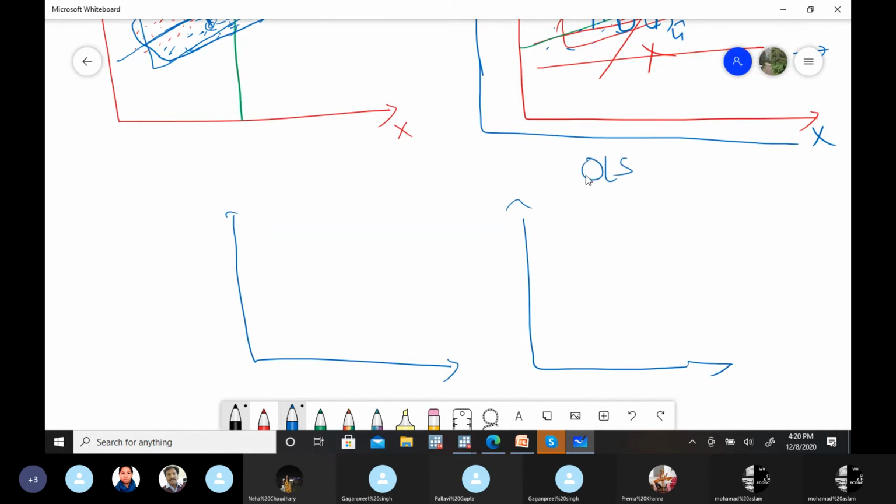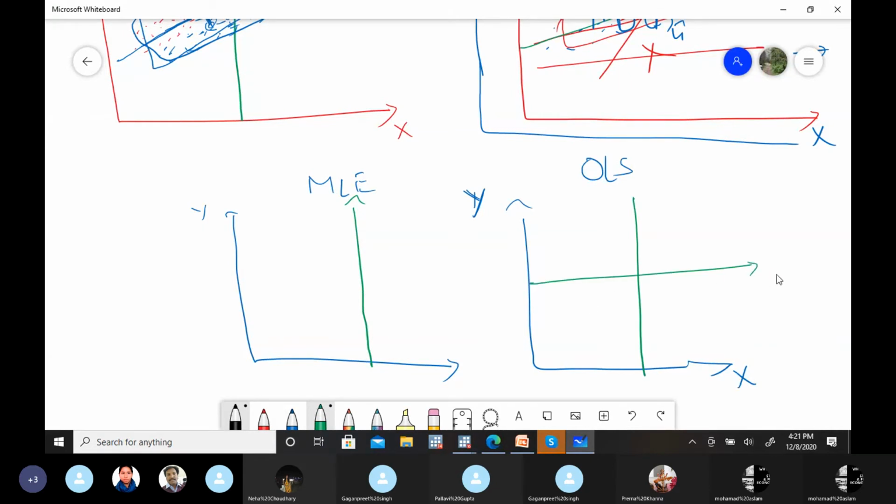Let's put this is OLS. This is MLE. Before running any econometric model, we have actual data, right? And that data is nearby mean values. So let's suppose we have this actual data, y dependent variable and x independent variable.